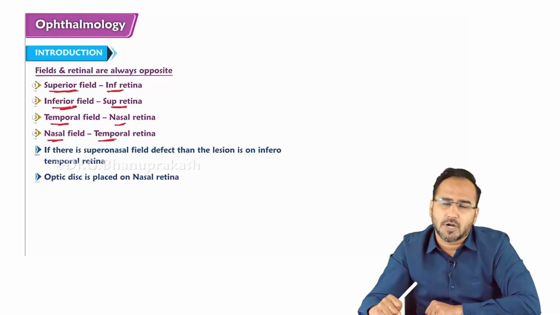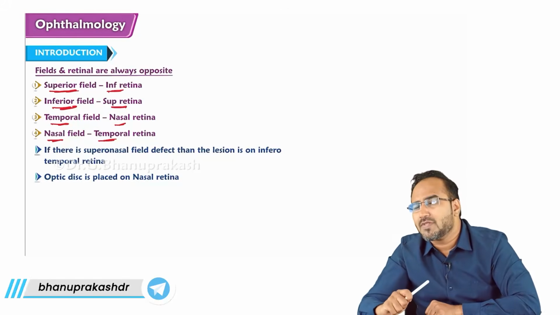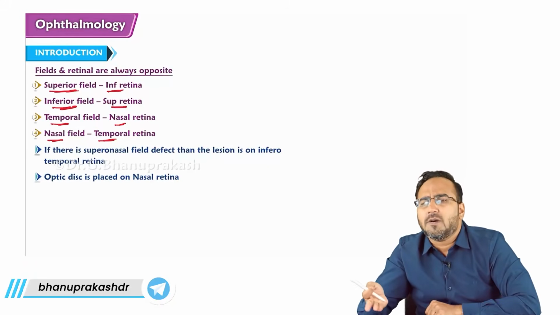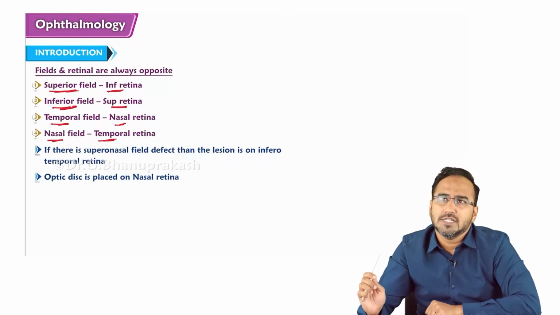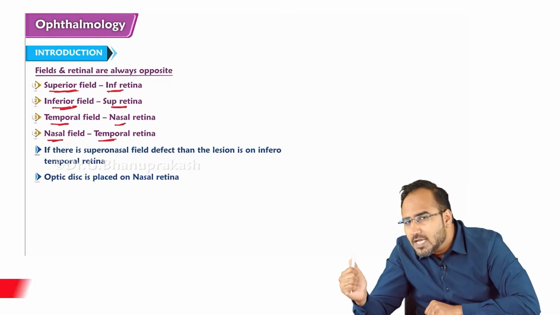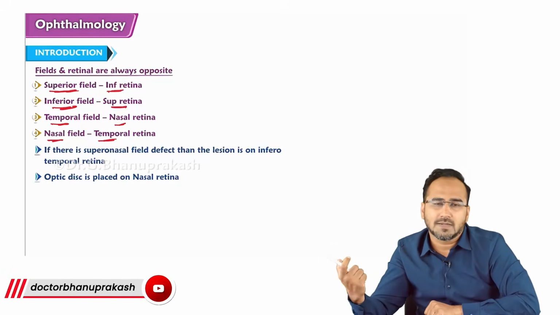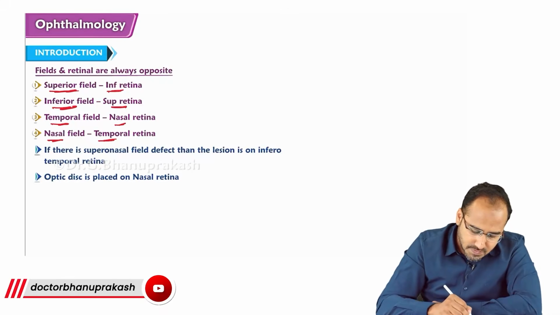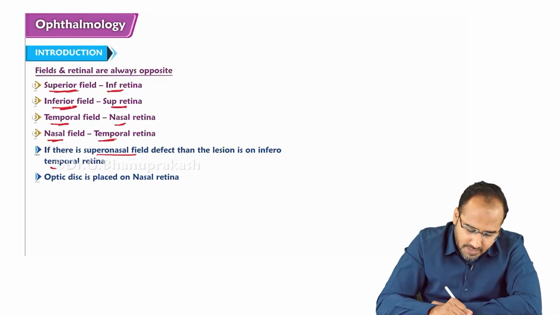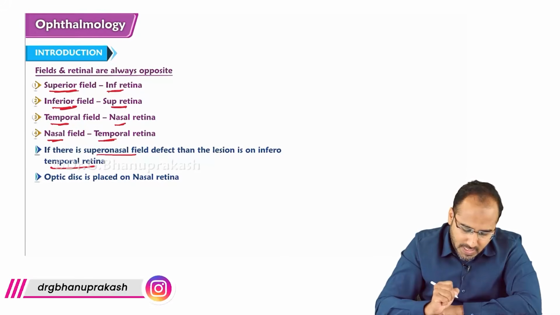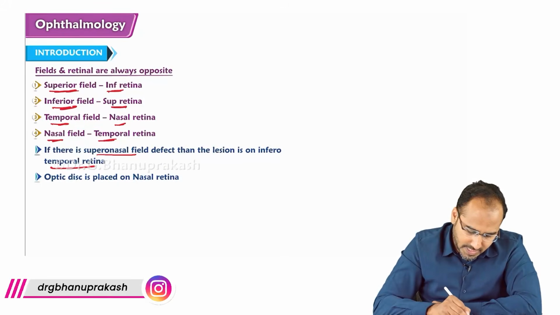Which part of the retina is problematic in that person? If a person is coming with a superonasal visual field defect, what part of the retina is responsible? It is the opposite of the visual field defect. The field defect was seen in the superonasal, right? So the opposite of superonasal will be inferotemporal. So the patient will be having problem in which part of the retina? Inferotemporal part of the retina, right? So if there is superonasal field defect seen, then the lesion will be on the inferotemporal retina. Inferotemporal retina, right?